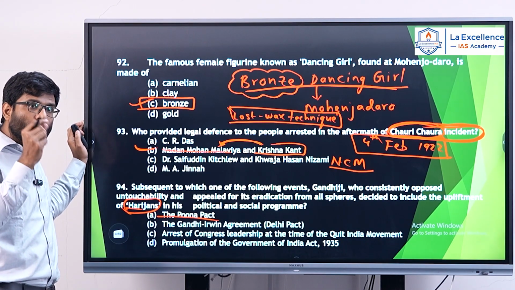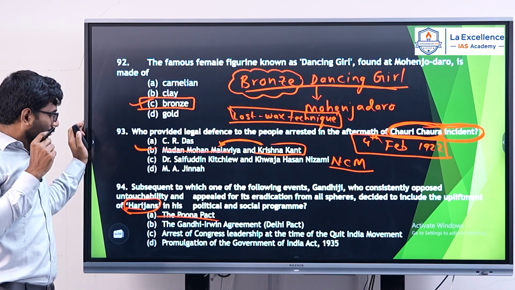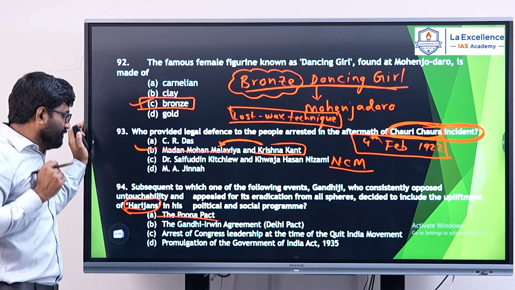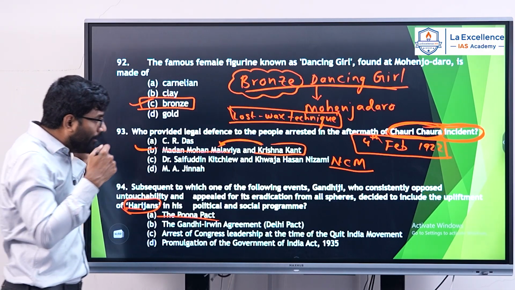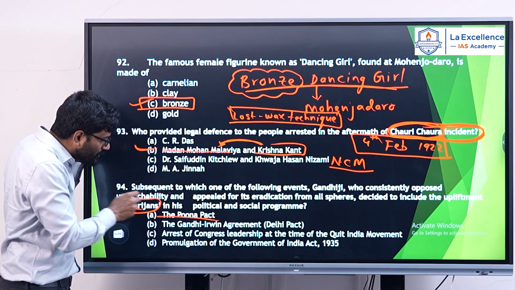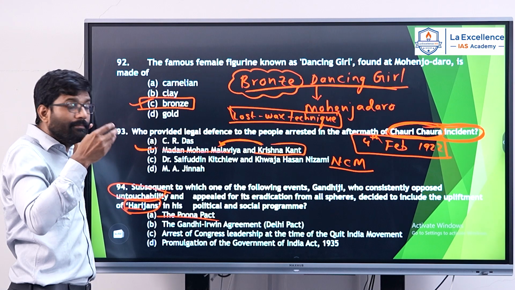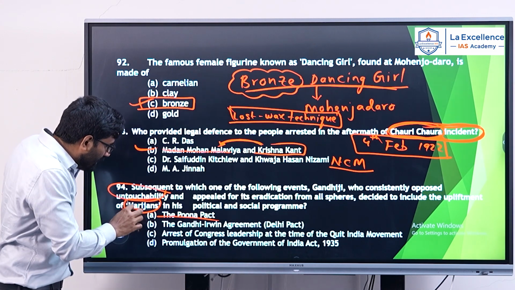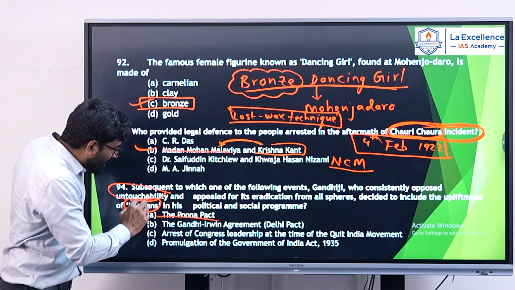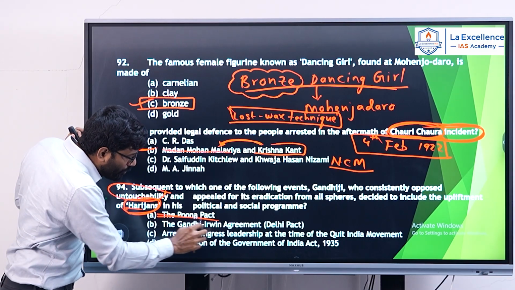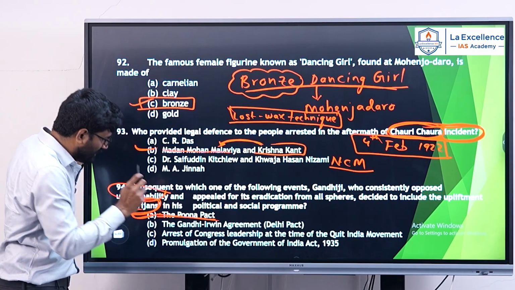Even he started one organization, Harijan Sevak, for opposing untouchability and to work for upliftment of depressed classes. And he had gone for Harijan movement after Pune Pact. So my answer is A.